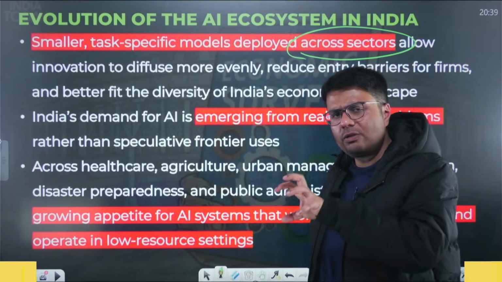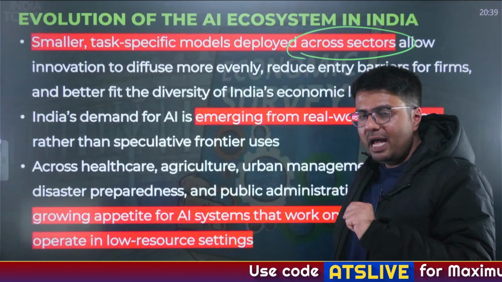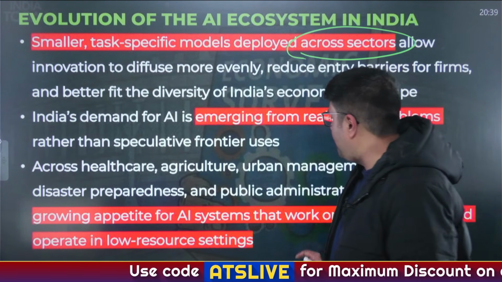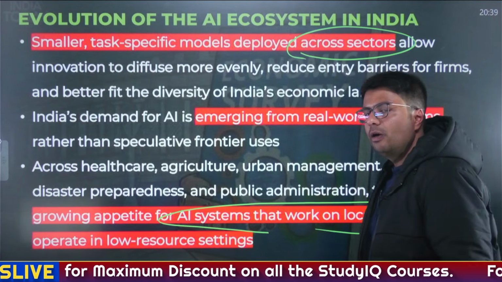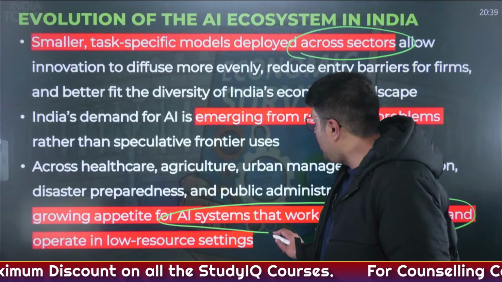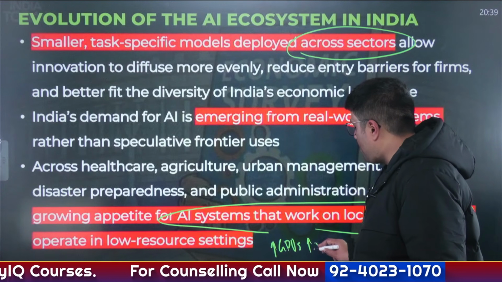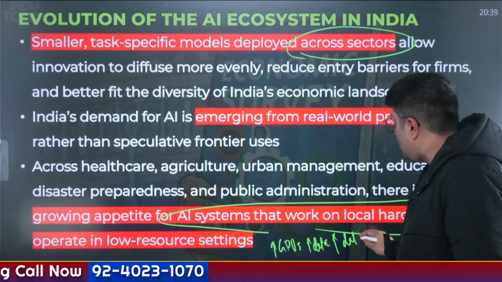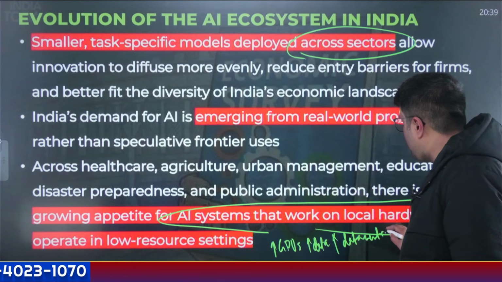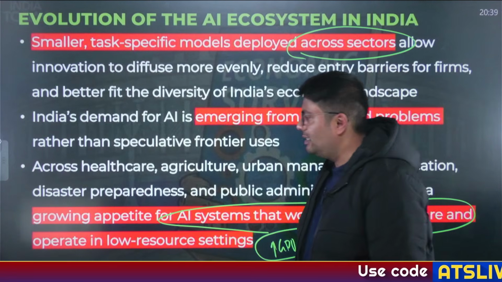Likewise, for agriculture and education, different small models will be created. And this shows that going forward, the appetite for AI systems at a local level would grow, and hardware to operate them would be needed. For that, you need more graphic processing units. For that, you need more data. For that, you need more data storage or data centers. And all of this development is happening in the Indian economy at a very rapid scale.